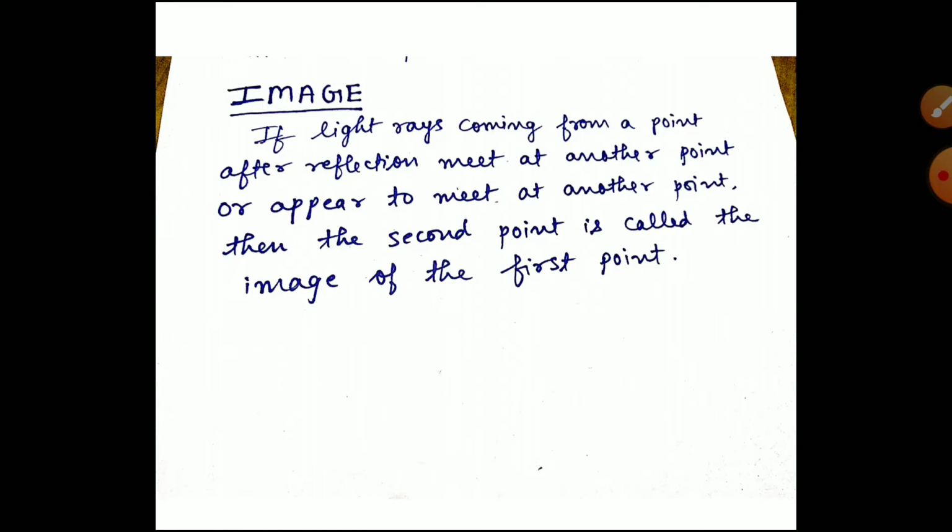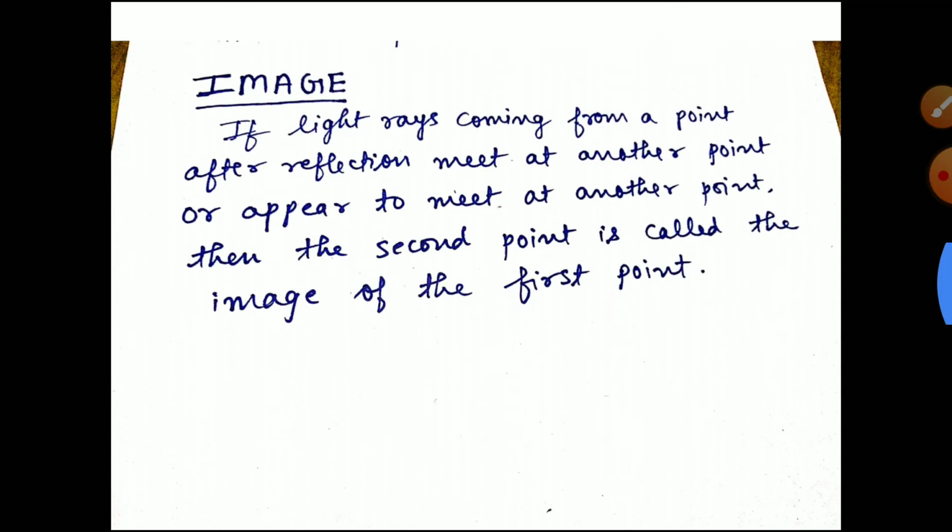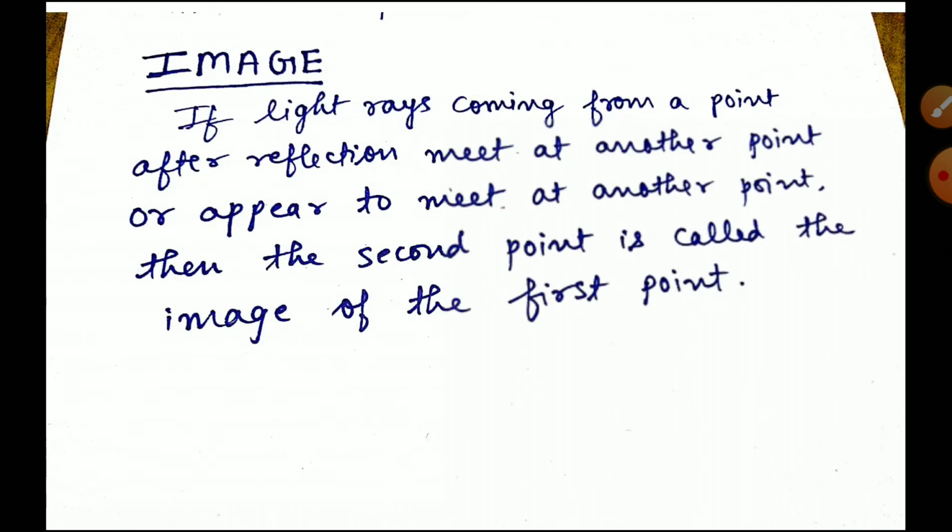Suppose light rays coming from a point, after reflection, meet at another point, or appear to meet at another point. That point is called the image of the first point. This is a very long definition. You can write it in your own words, or find some other definition, but you have to understand the meaning of this one, because this definition will help you remember the types of image.